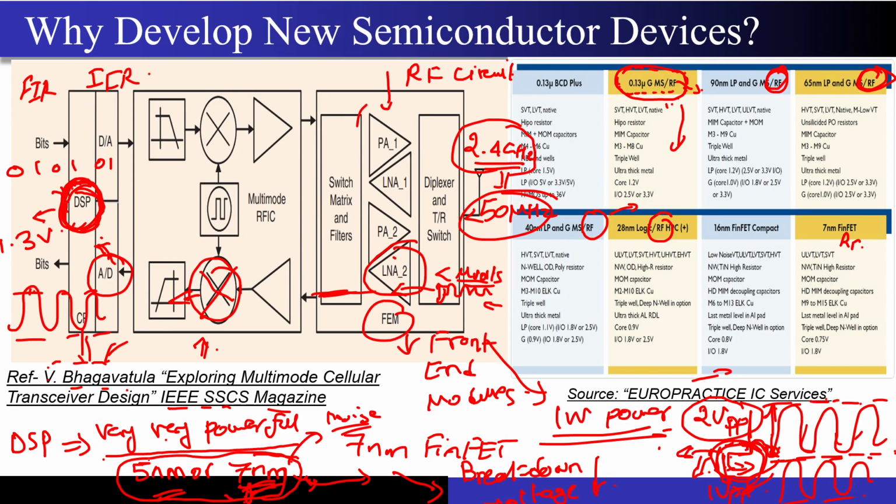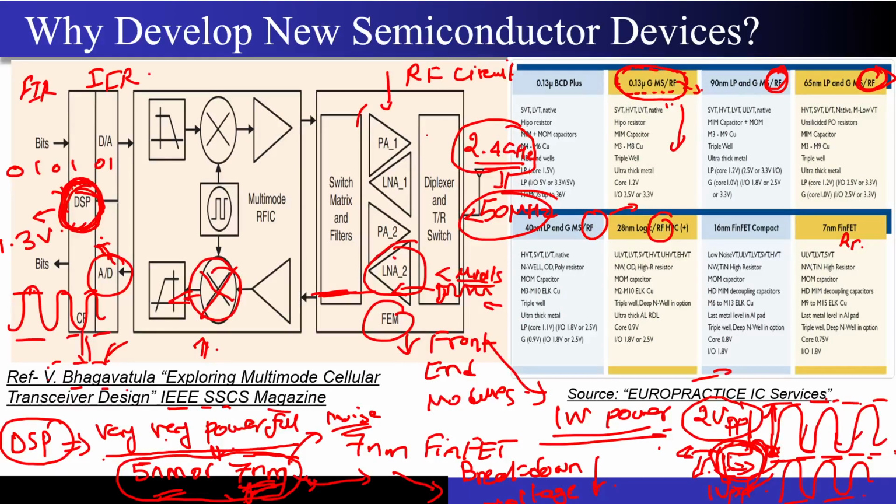Of course, this 5 nanometer, 7 nanometer is very good, but for what purposes? For the processing, the DSP. If you ask me to design the processor where I can train my neural network, then of course I will go on the very latest technology node, because it has a lot of power available, right? Some of you may be interested in crypto mining and all, right? They have a very big server, a complete infrastructure built for those, where there will be supercomputers and all. Of course they want very high computing power, so they will get the chips designed at the very latest technology nodes, right?